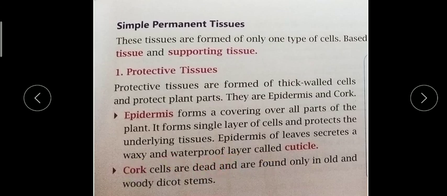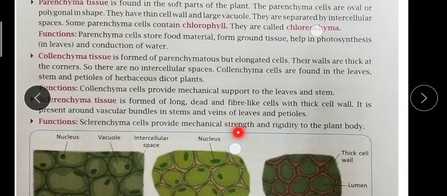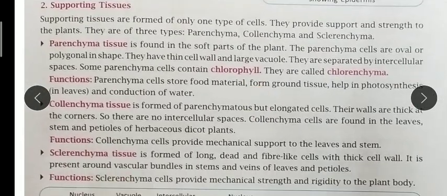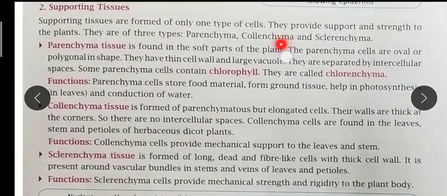Now next is cork. Cork cells are dead and they are found only in old woody dicot stem. Next one is supporting cells. Children, you know that supporting cells support the plant. They are also made up of only one type of cells. Underline this line: they provide support and strength to the plant. They are of three types: parenchyma, collenchyma and sclerenchyma.